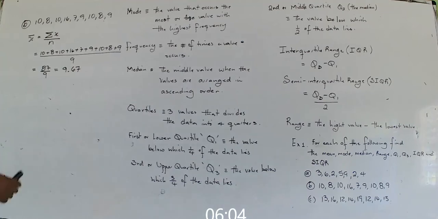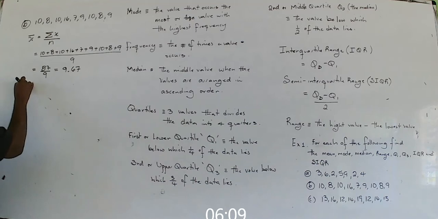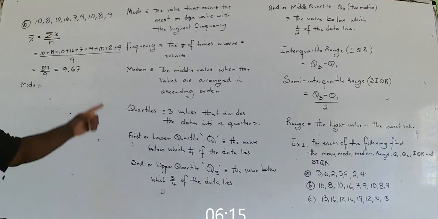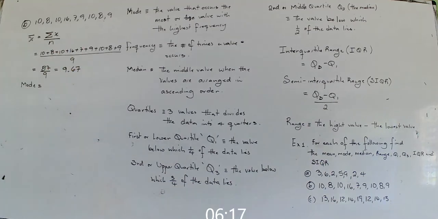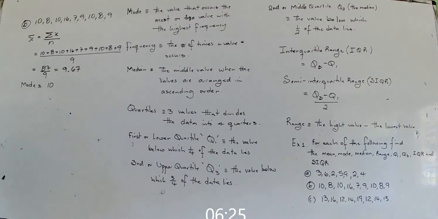Alright, the next thing I ask you to find is the mode. The mode. Now, the mode is the value that occurs the most. Alright? How many times do you have 10? 1, 2, 3. There are 3 tens, so the mode is 10. The mode is sometimes referred to as the popular value. Because it's the one that occurs the most, it is the popular value.